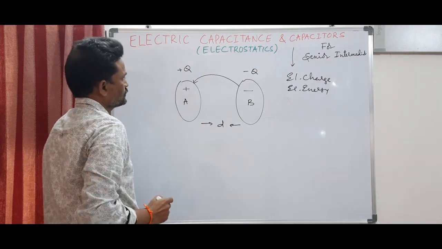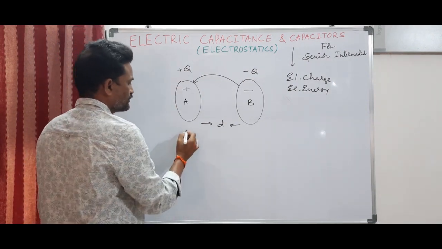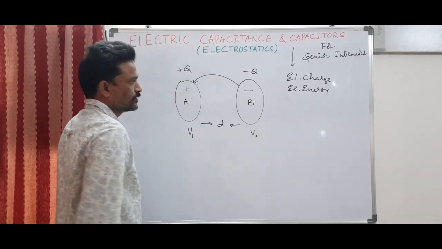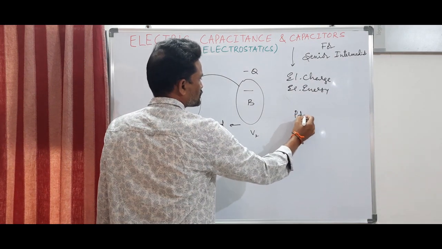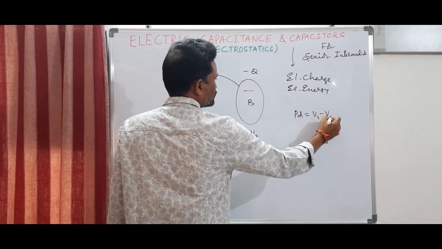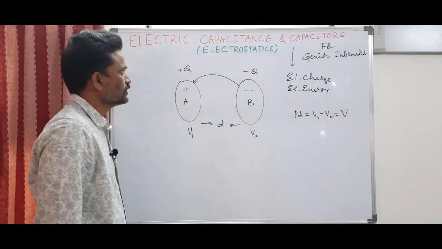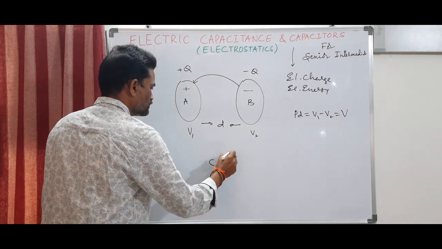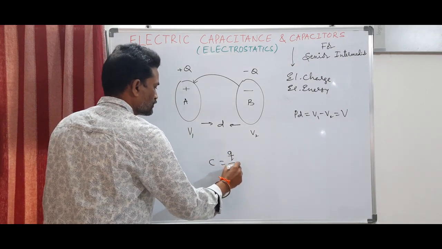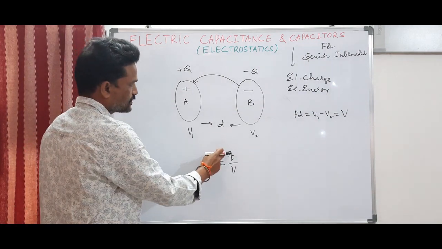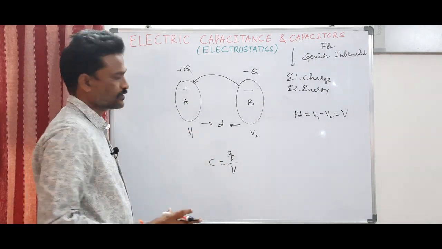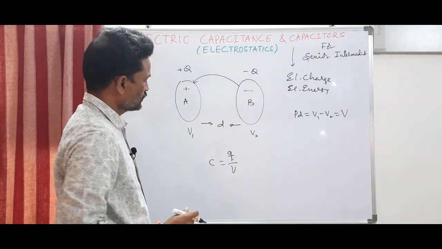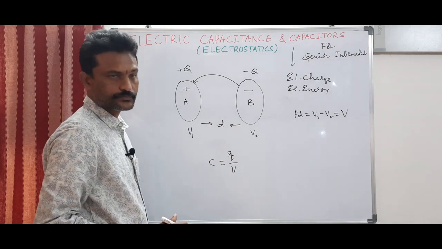And since this has positive charge, definitely this will be at higher potential and this will be at lower potential. The potential difference between these two, let us say V1 minus V2, is V. Then the capacitance of this system is defined as C is equal to Q by V, or you can use capital letters. Q is the charge and V is the voltage, that is the potential difference between the two conductors. So this is the definition of capacitance.